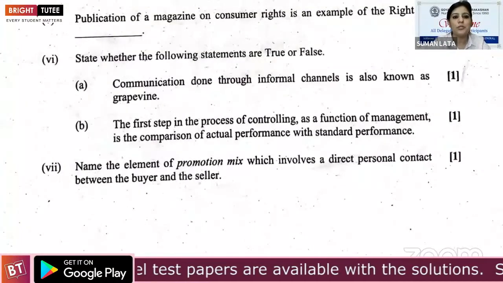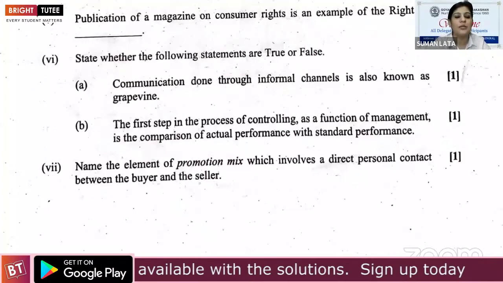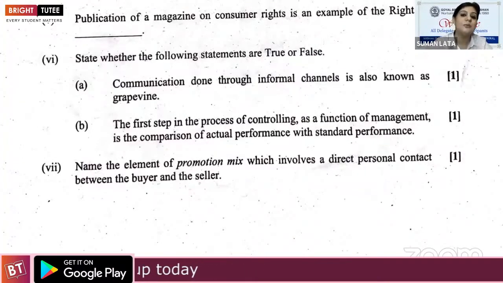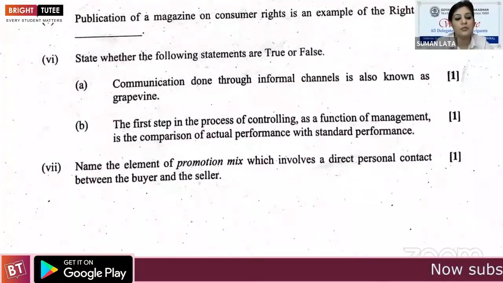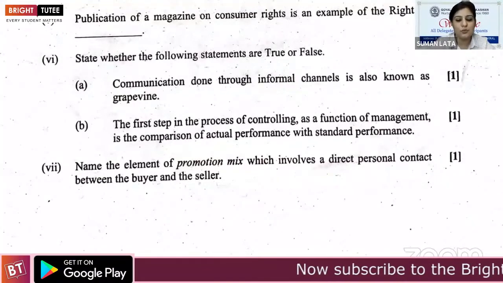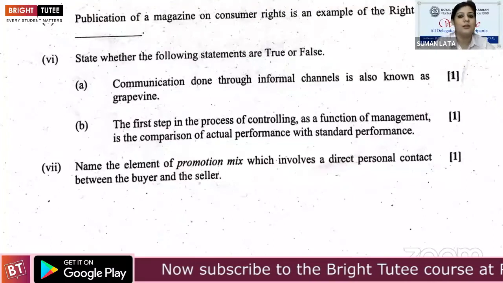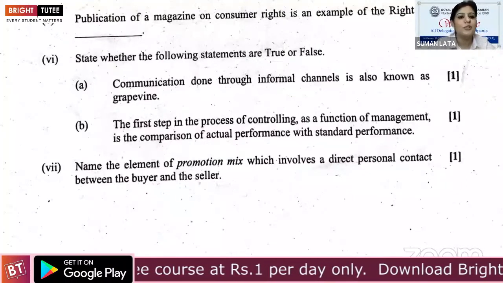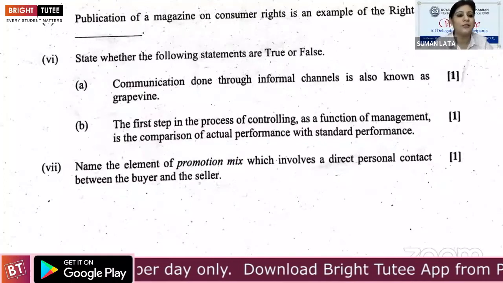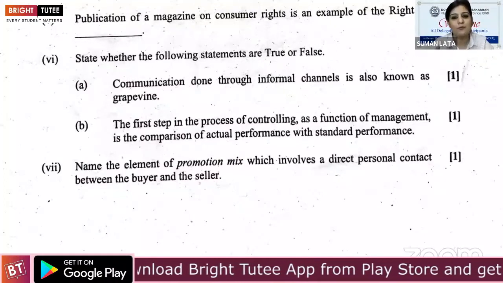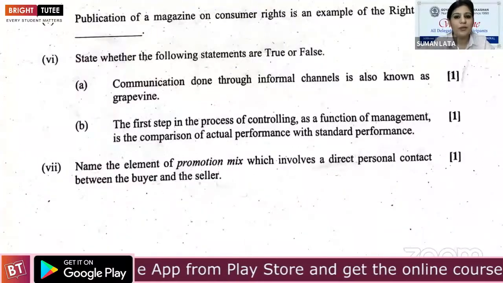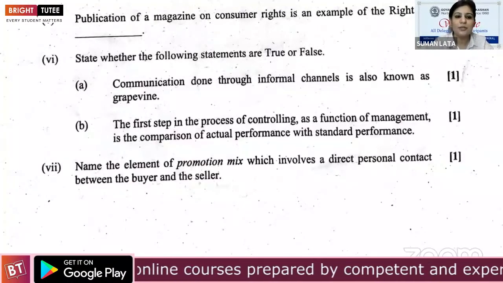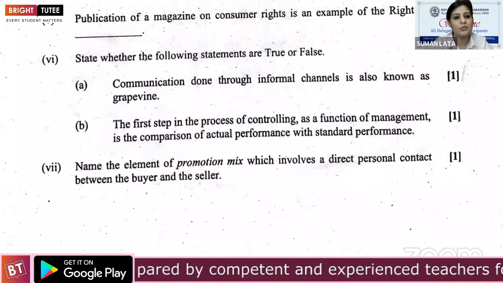Next, fifth part, publication of magazine on consumer rights. एक magazine publish हुई है जिसमें consumer rights explain किया. वो which consumer right is this? Right to choose, right to safety, right to information, or right to consumer education. Yes, right to consumer education is the correct answer of this fifth part. 1 mark for 1 question. I hope all your answers are correct, because still we are facing obviously direct questions.